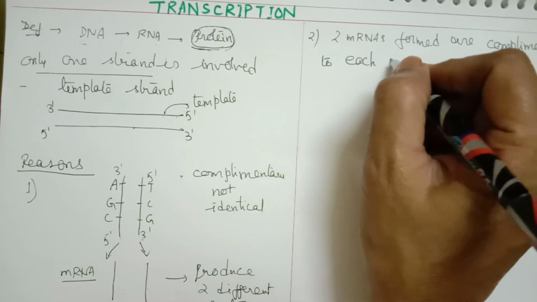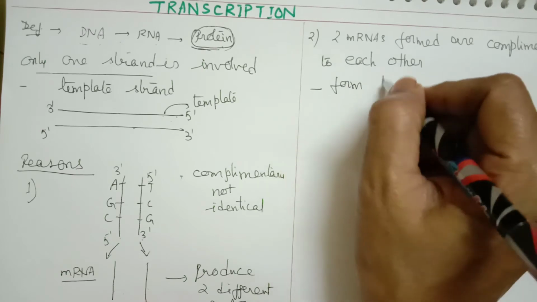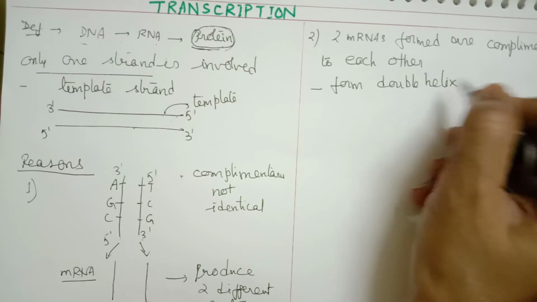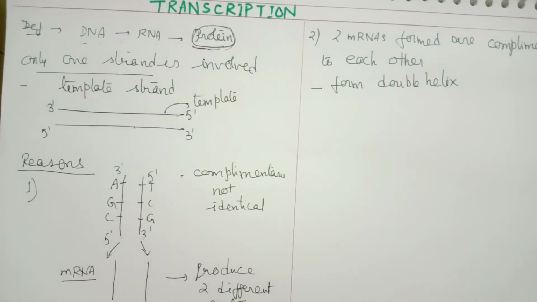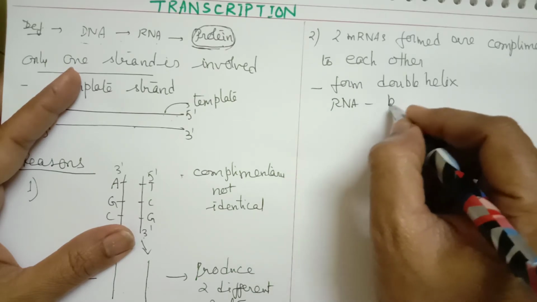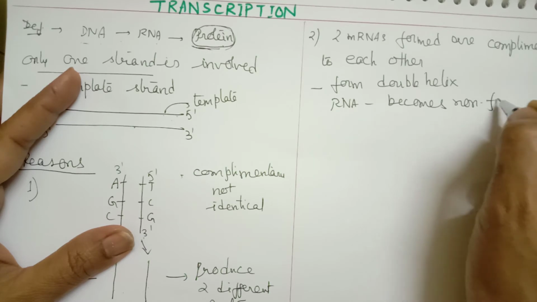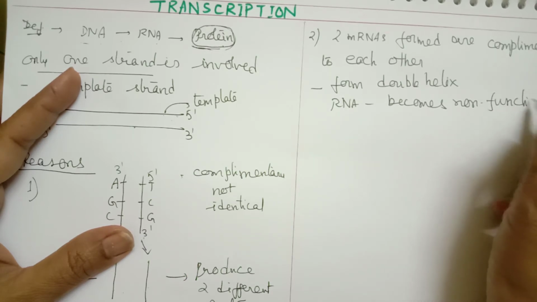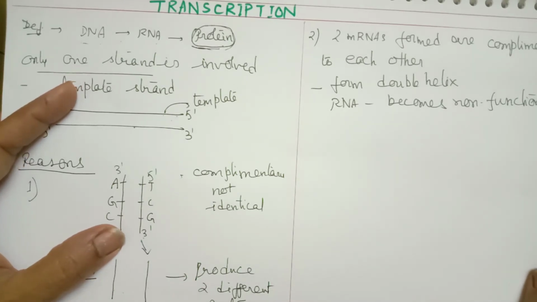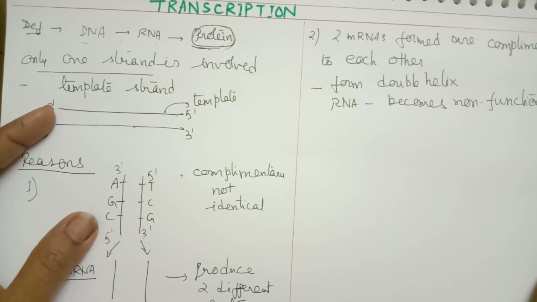If they are complementary to each other, there is a chance that they can form a double helix. If they can form a double helix, then RNA becomes non-functional, because RNA cannot function in double-stranded form. That's why only one strand will function as a template strand.